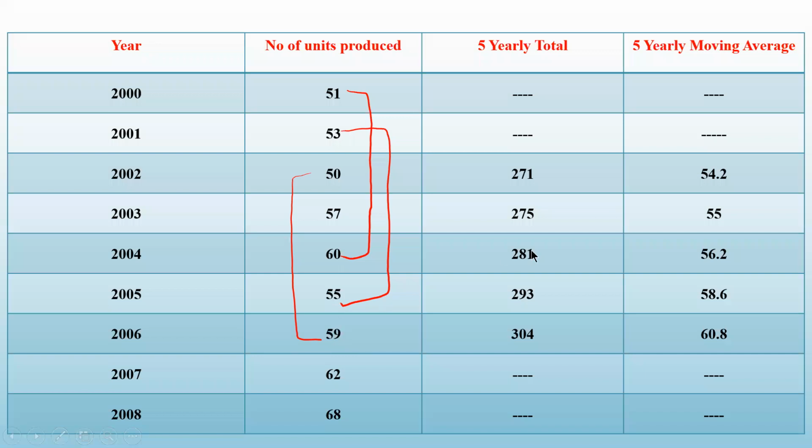Okay, and for the average, divide this sum by 5. So you will get 56.2. Next, you all can do it by calculator and check the values.